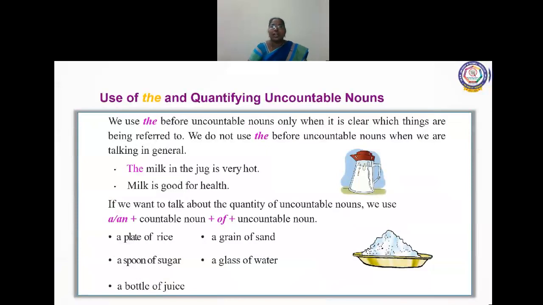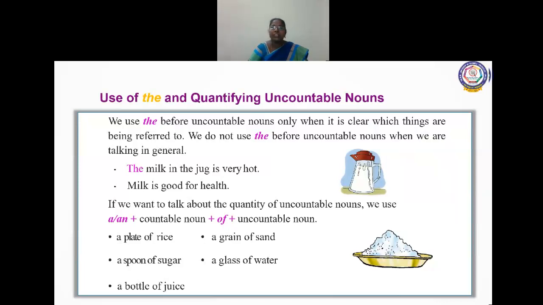And use of the and quantifying uncountable nouns. We use the before uncountable nouns only when it is clear which things are being referred to. We don't use the before uncountable nouns when we are talking in general. The milk in the jug is very hot. We are talking about the milk which is in the jug, so we are specific. So it is a definite article. And milk is good for health. Now we are not being particular, we are talking generally about milk.